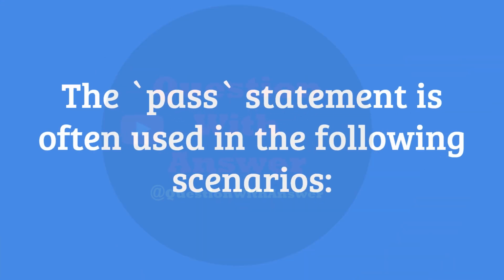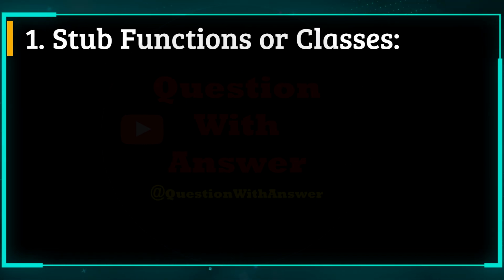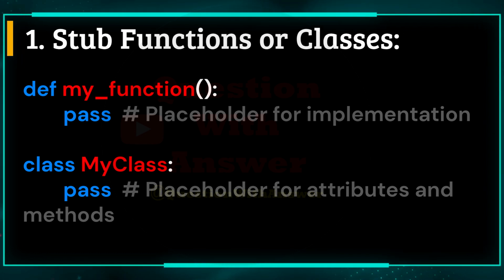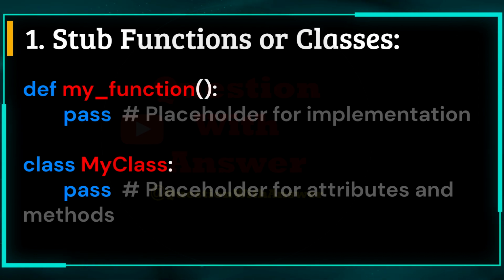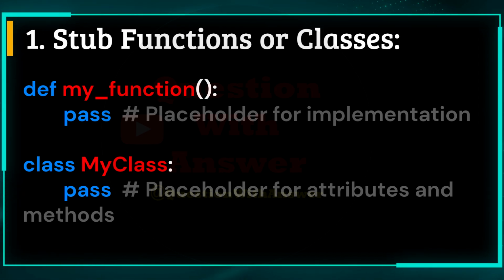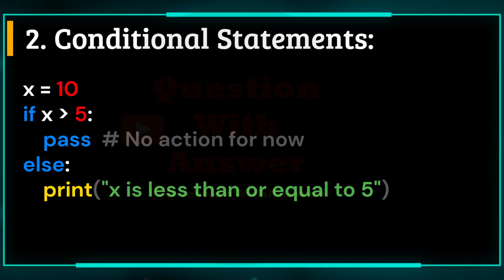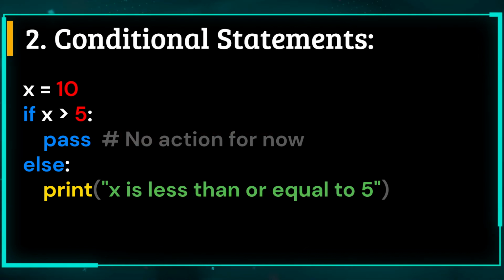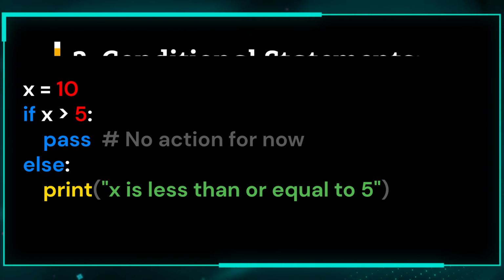The pass statement is often used in the following scenarios. 1. Stub functions or classes. When designing a program, you may outline the structure with functions or classes that are not yet implemented. Using pass avoids syntax errors while leaving a placeholder for future code. 2. Conditional statements. In cases where specific branches of a conditional statement do not require action, pass is used to indicate that no operation is needed.